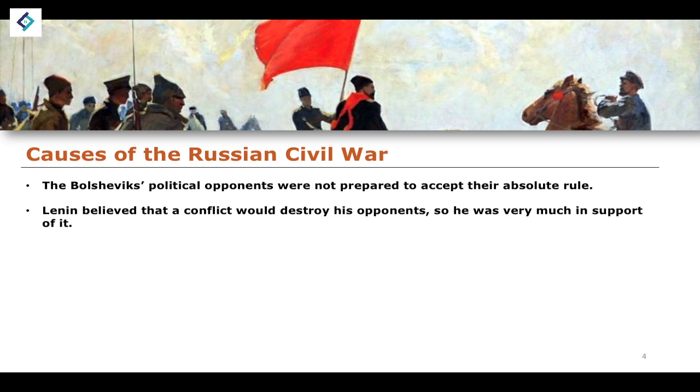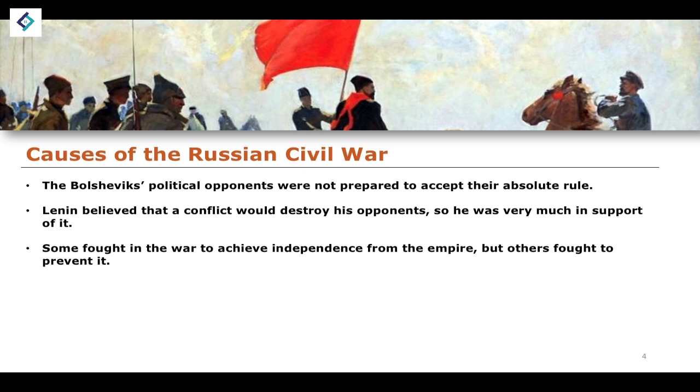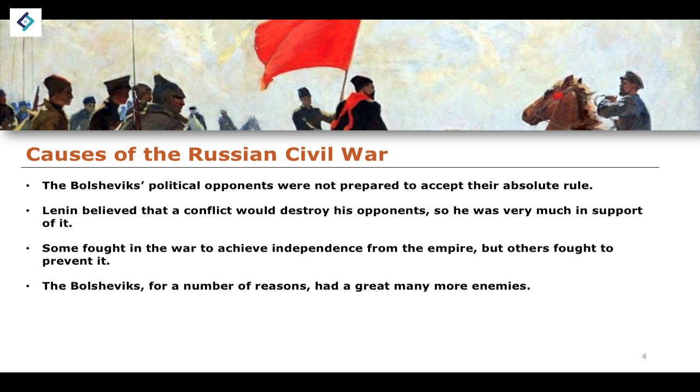Lenin believed that a conflict would destroy his opponents, and as a result, he was very much supportive of it. He did not want to see major risings and major strikes and major assassination attempts plague his entire legacy for the entirety of the communist regime. So instead, he wanted to just accept that a conflict was going to take place and that he was going to destroy all of his political opponents. Some fought the war to achieve independence from the empire, others fought to prevent it. The Bolsheviks, for a number of reasons, had a great many more enemies.